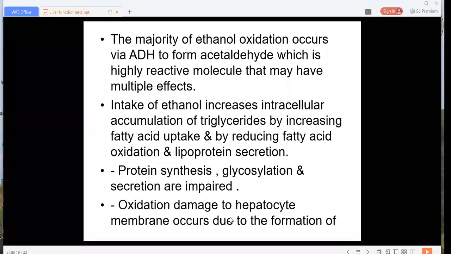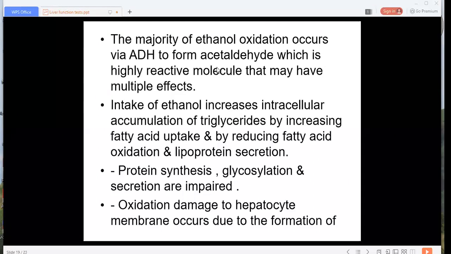What is ADH? Alcohol dehydrogenase. So the majority of ethanol oxidation occurs via ADH to form acetaldehyde, which is a highly reactive molecule that may have multiple effects.